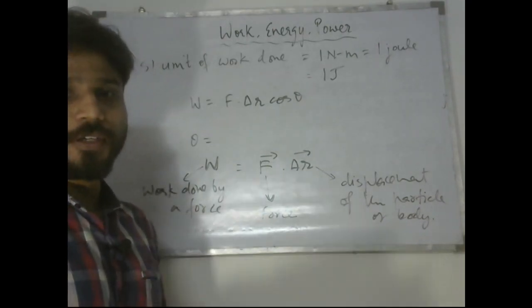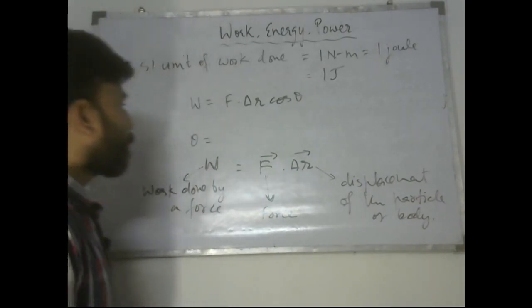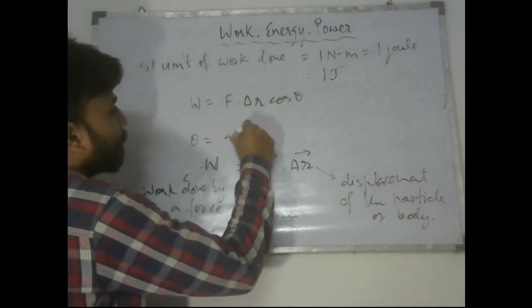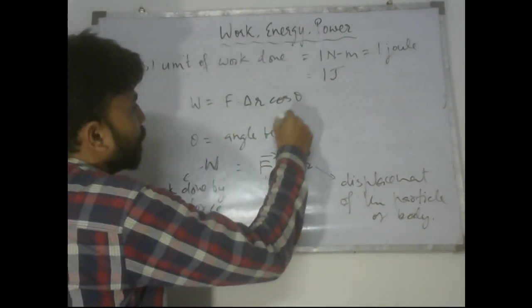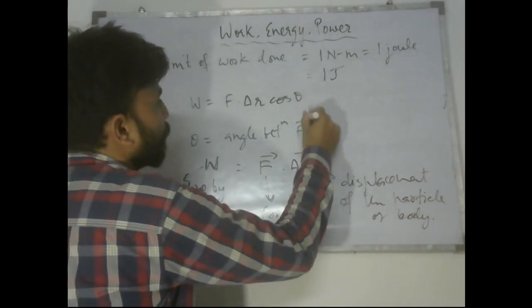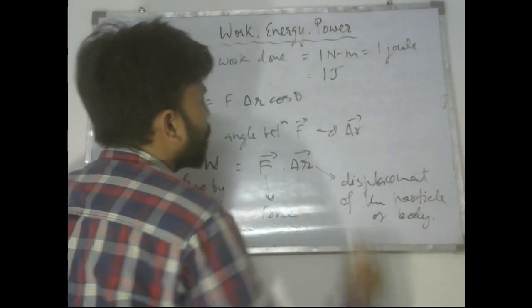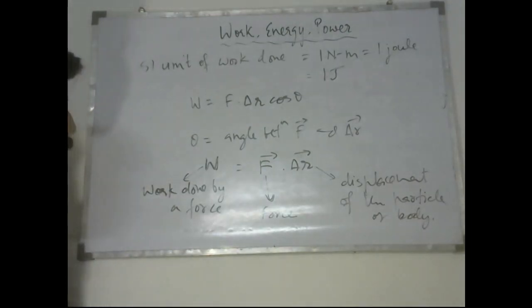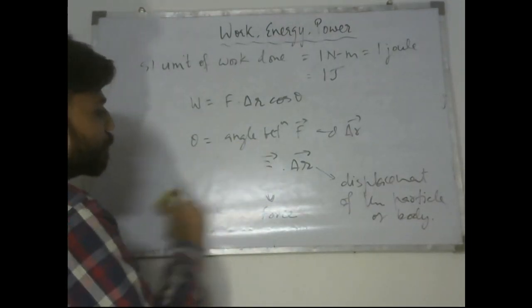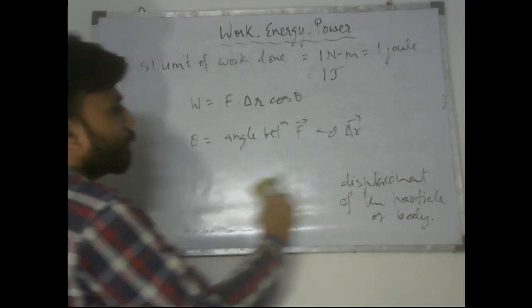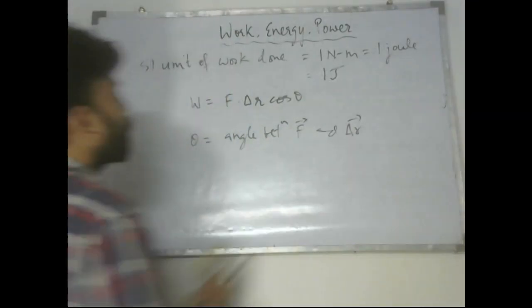Because dot product yields a cos theta value, where theta is the angle between force vector and displacement vector of the particle or the body. So this is also a useful definition of the work done.